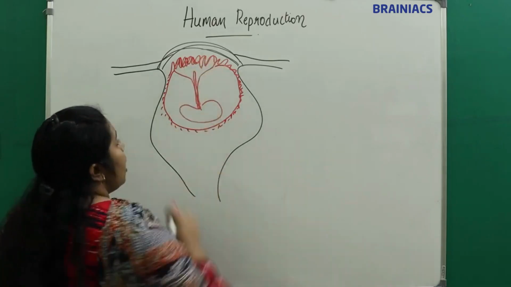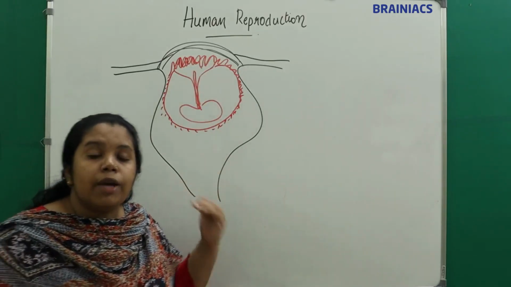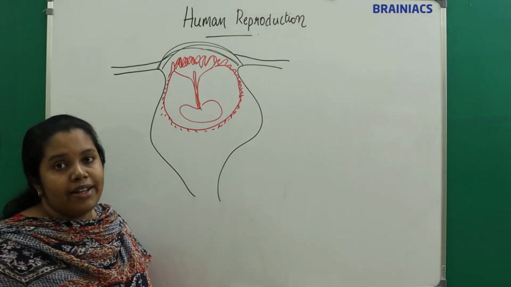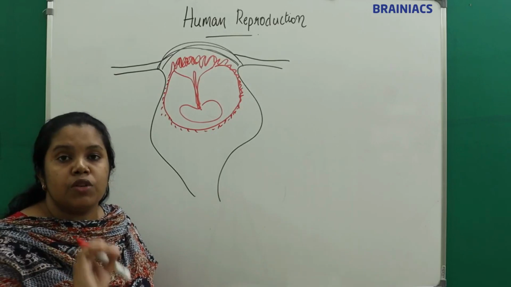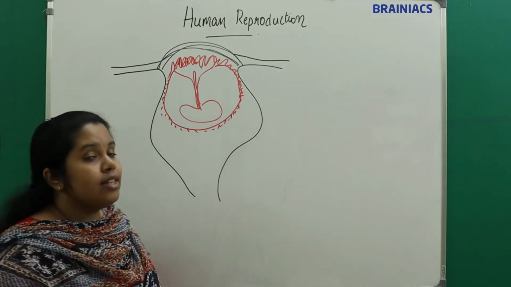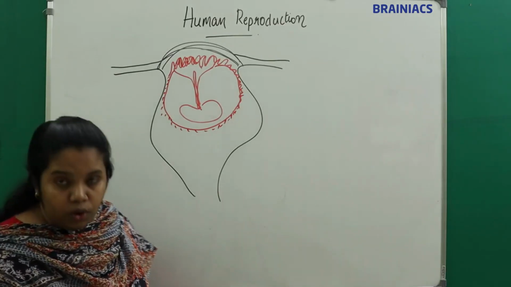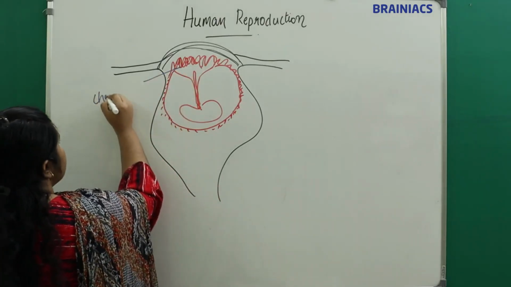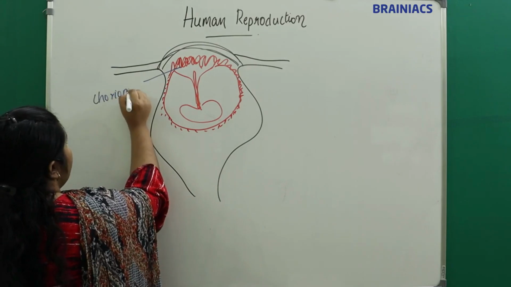So many finger-like projections appear in the trophoblast. We will call these finger-like projections chorionic villi.